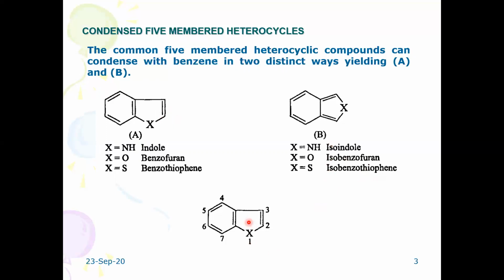Whenever X is at this particular position, numbering starts from the first position. When X is on the second position, numbering starts from a carbon atom. When X is at the second position, normally we use the prefix iso. Okay, so these are the fused 5-membered heterocycles.